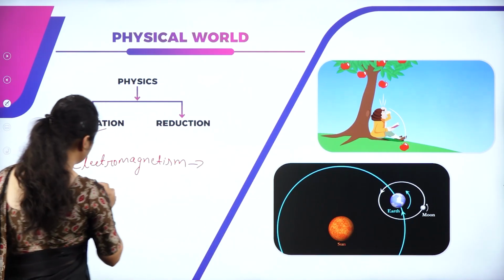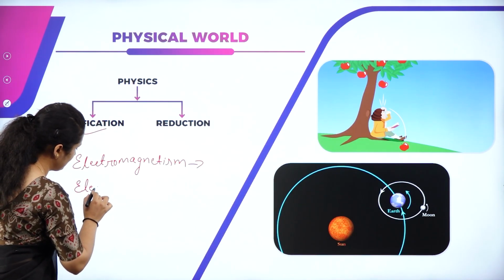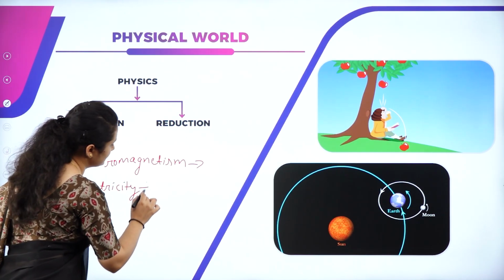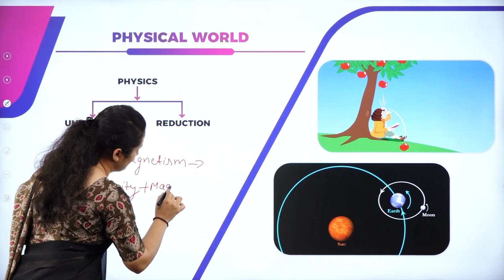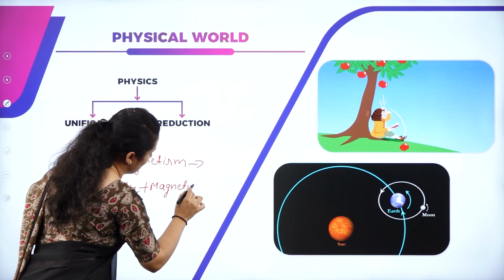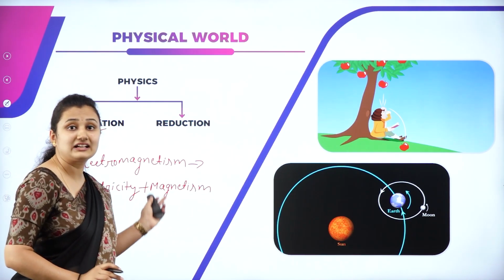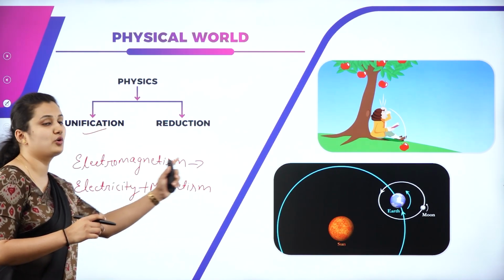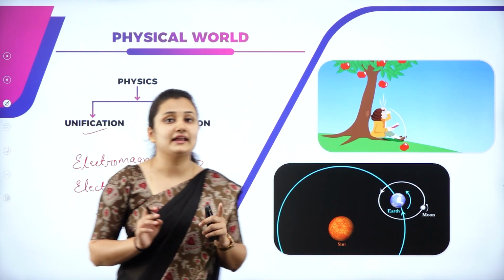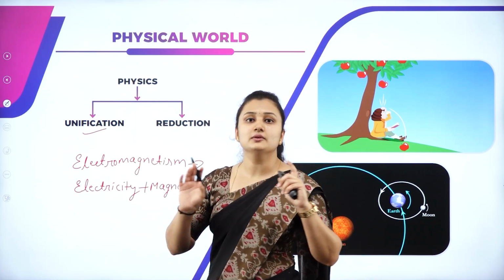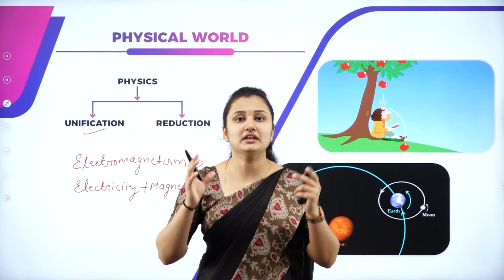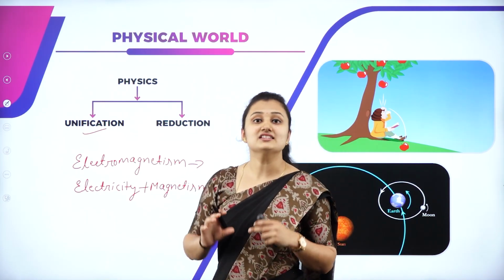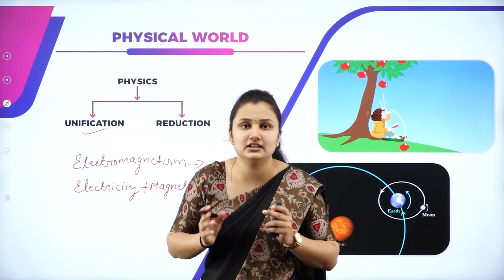So electromagnetism is electricity plus magnetism. So electricity and magnetism were unified and called electromagnetism. Similarly, there are many such terms which can unify many natural phenomena. That is what we call unification, unifying things.